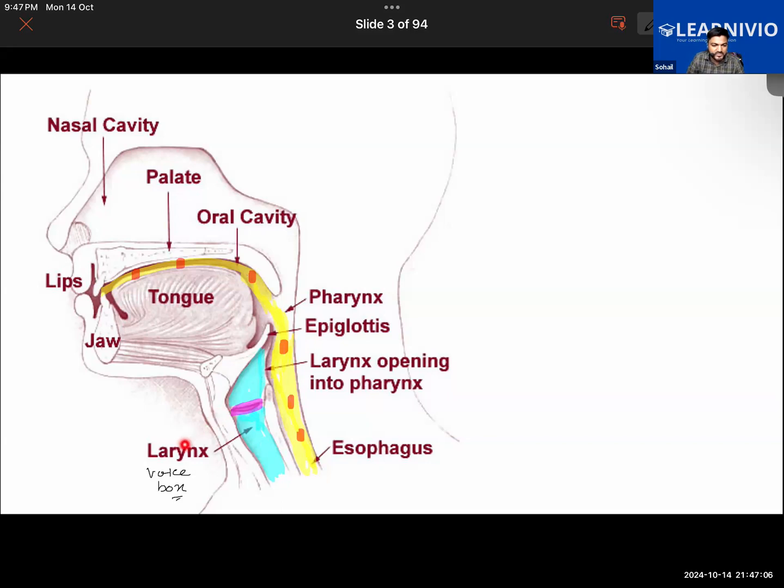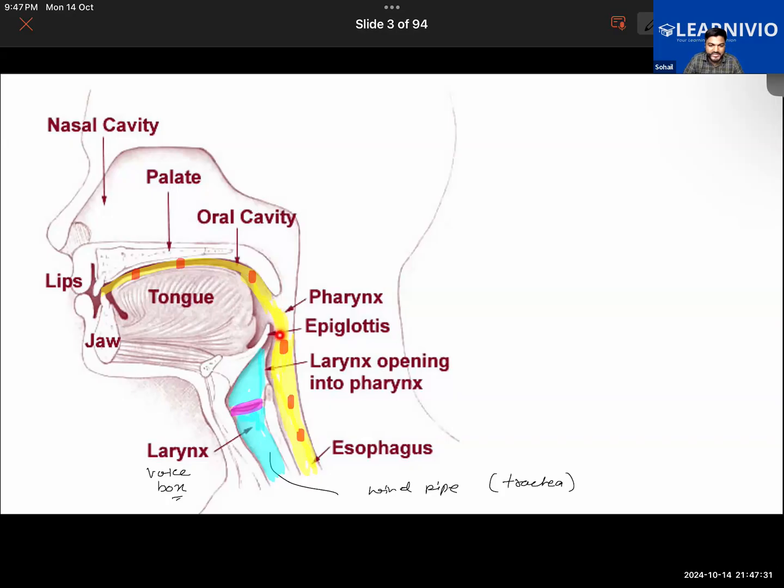The voice box, that is basically the larynx, becomes thicker and larger, because of which you will be seeing the bump in your throat. Further, the question in point was, what was this shaded region? So this is the windpipe, and windpipe is basically trachea. Trachea is commonly called the windpipe.